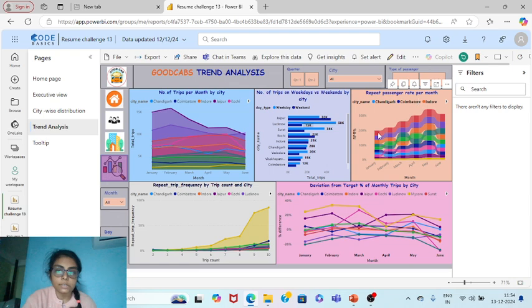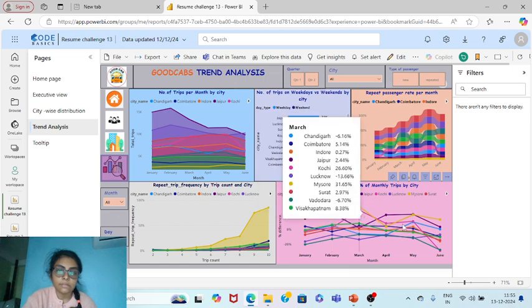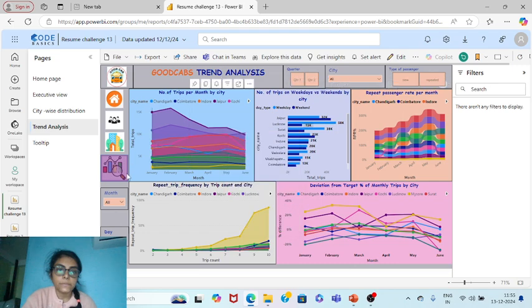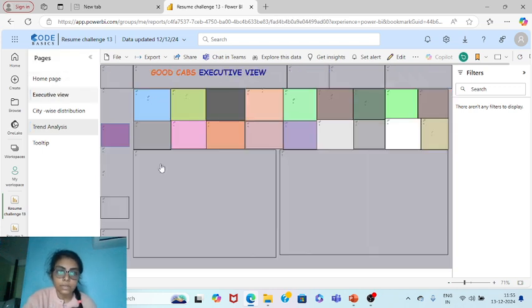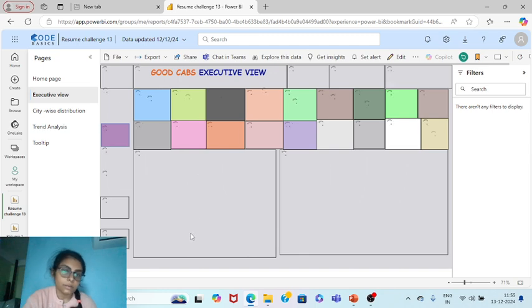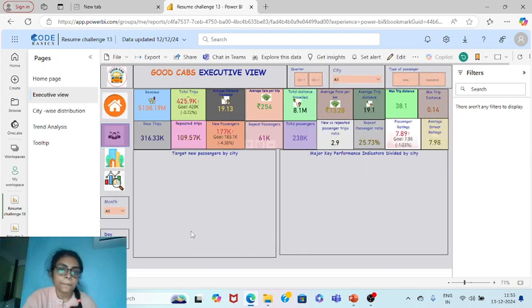We can see this is for Surat, this is for Lucknow, this is Indore in the January month, and this is the deviation marker. In the executive part, I have given a tooltip to understand the passenger rate, who is getting the highest and who is the lowest.